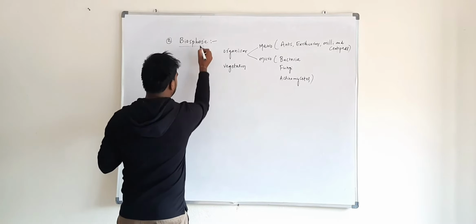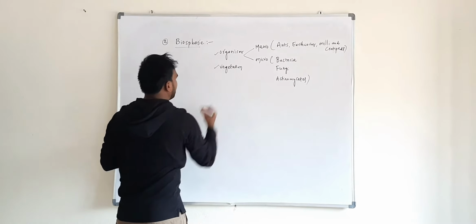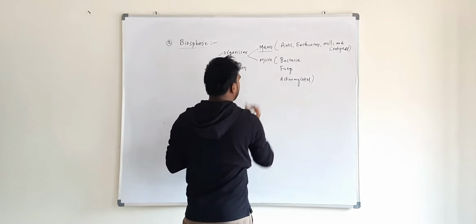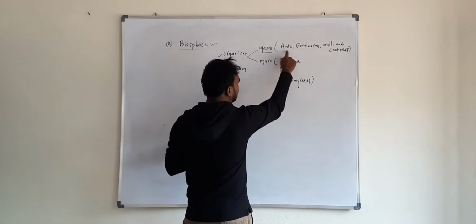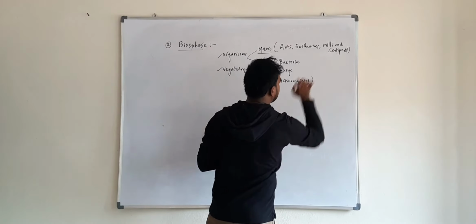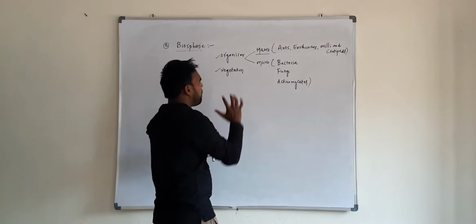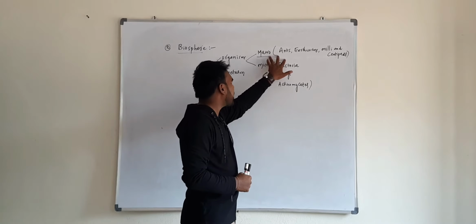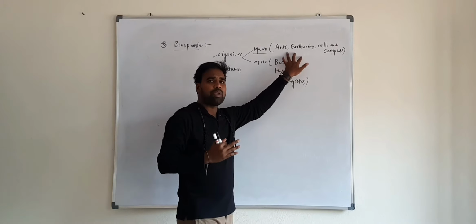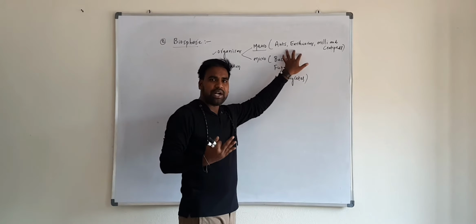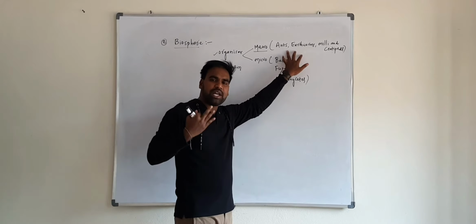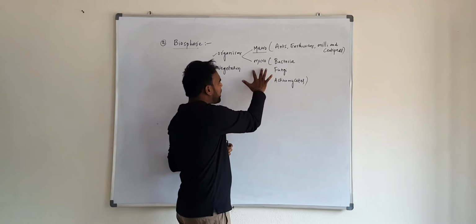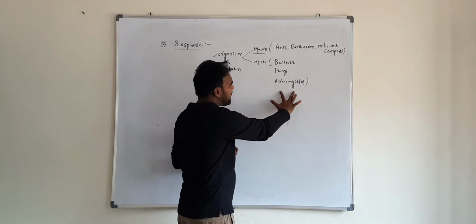Coming to the second factor, that is biosphere. Remember, the biosphere includes organisms and vegetation. Coming to organisms, examples of macroorganisms are ants, earthworms, millipedes and centipedes. Due to the burrowing activity of these macroorganisms, they retard profile differentiation, and so ultimately retard the soil formation process. But microorganisms are bacteria, fungi and actinomycetes.